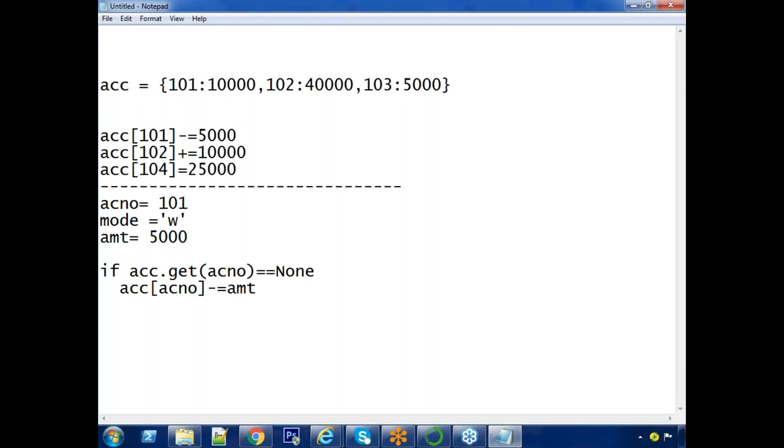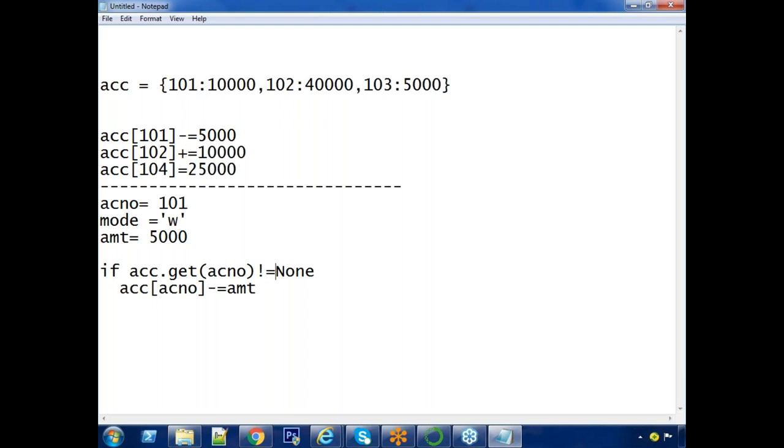Equals to None means None is an object which is equivalent to null. If it is equals to None, it means the given account number is not available. Not equals to None means that account number is available.